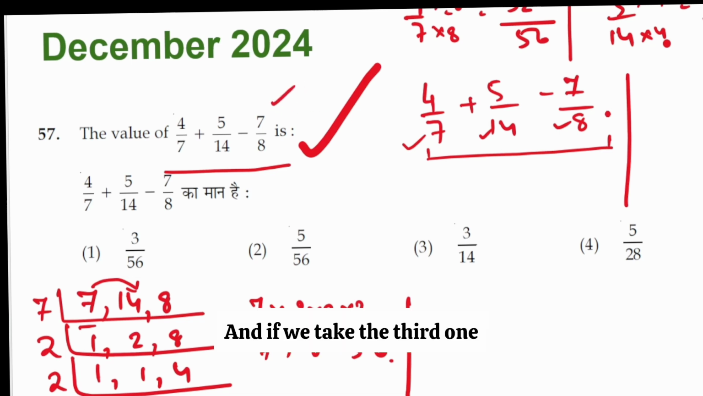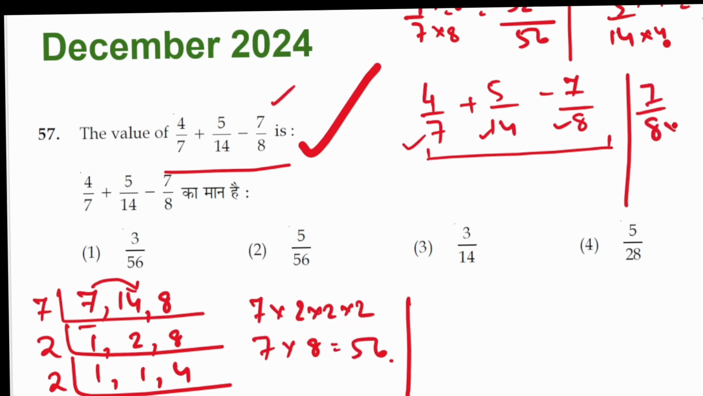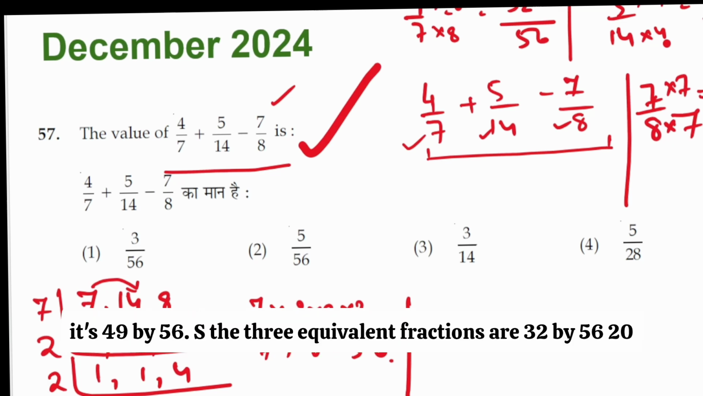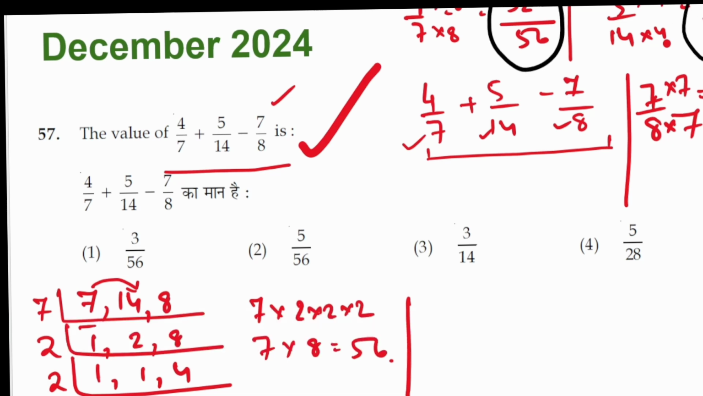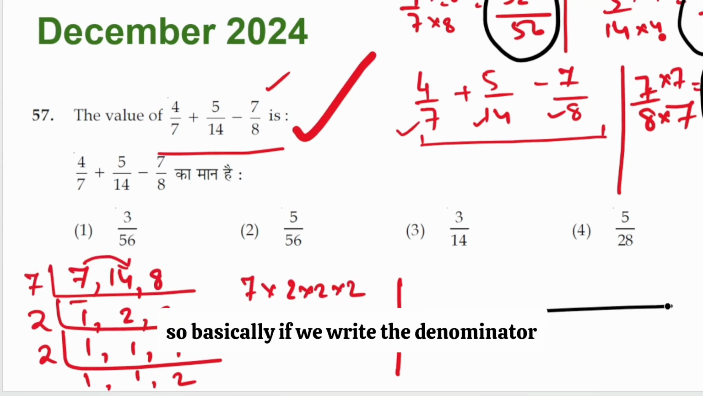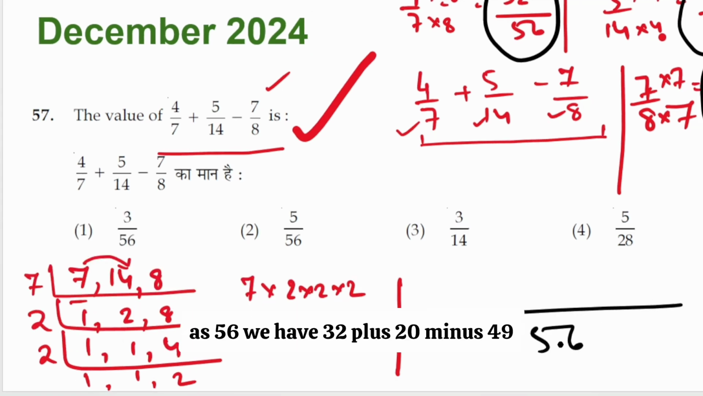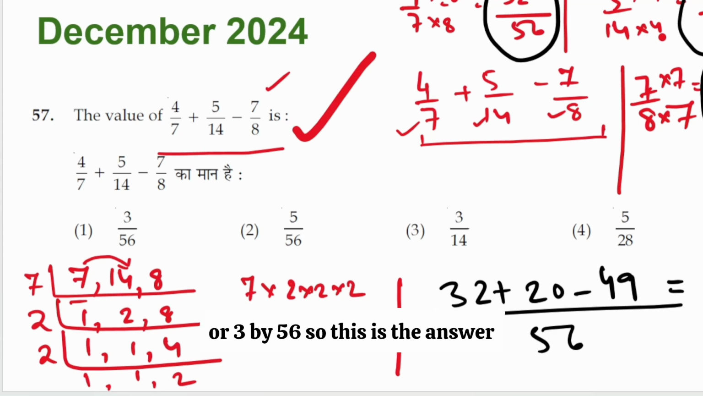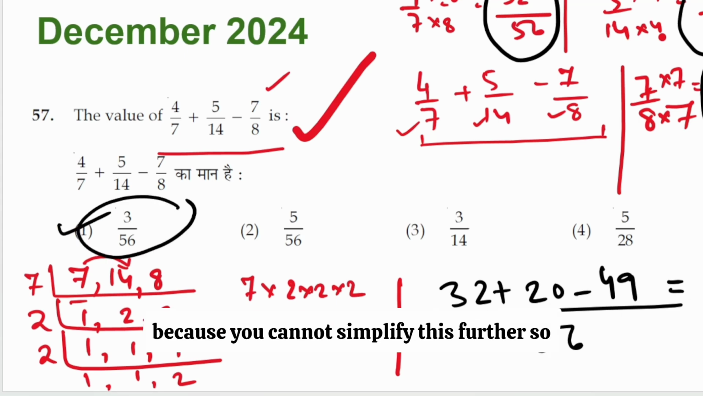And if we take the third one, which is 7 over 8, we have to multiply this with 8. 7 eights are 56. So it's 49 by 56. So the three equivalent fractions are 32 by 56, 20 by 56, 49 by 56. So basically, if we write the denominator as 56, we have 32 plus 20 minus 49, which is 52 minus 49, or 3 by 56. So this is the answer because you cannot simplify this further.